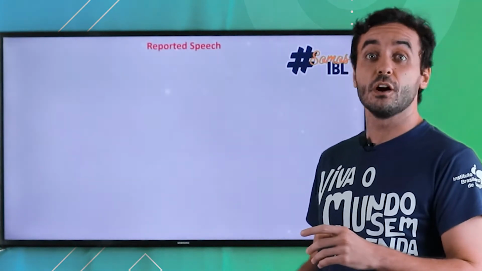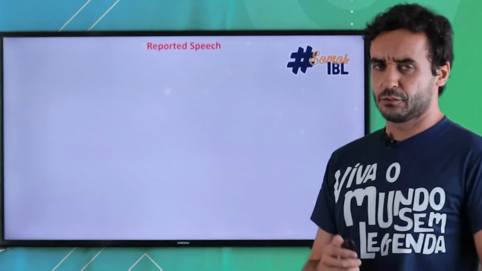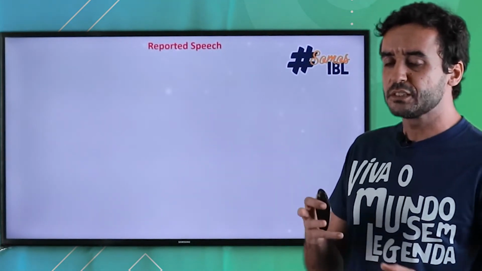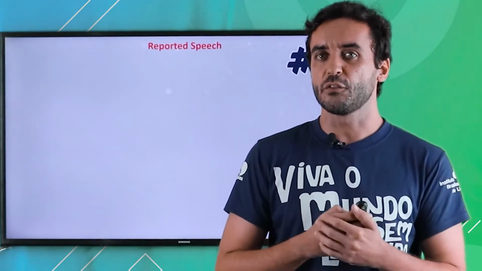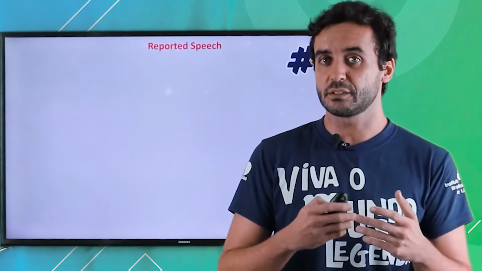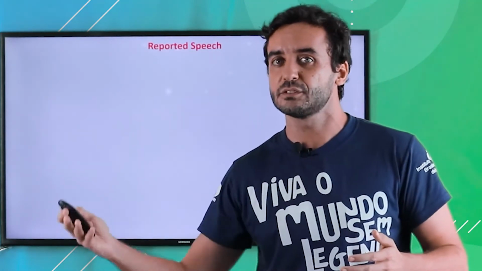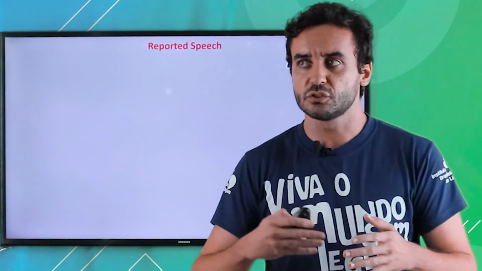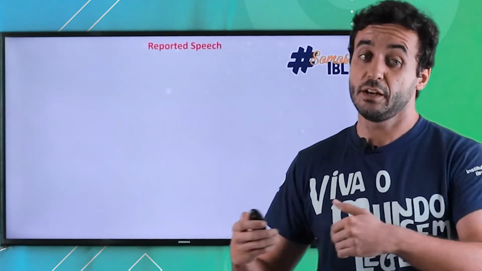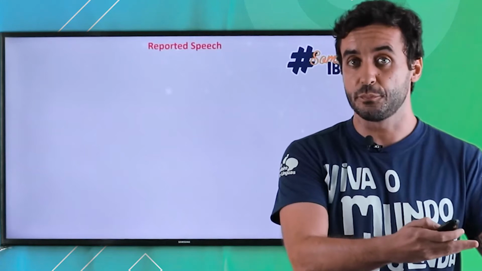To talk about the reported speech. Okay, that's it. What is the reported speech? Okay, the reported speech is used when you want to report something that somebody else had said in the past. For example, you saw somebody saying something and you want to tell a third person.